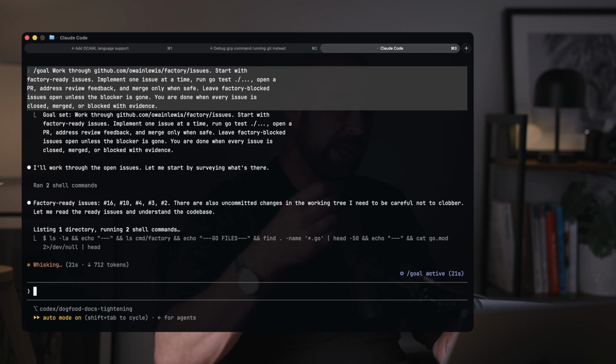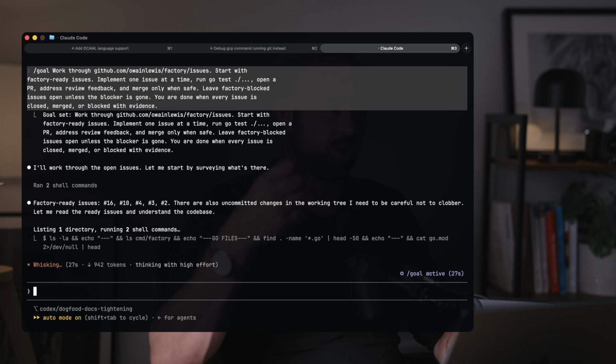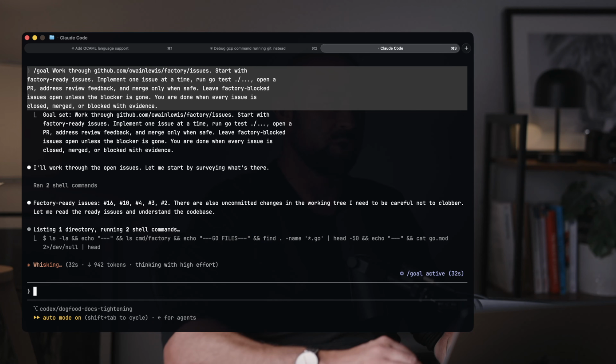So again, we're just allowing the agent to run through all of these different tickets. This would take me a very long time. If I was manually prompting the agent to work on one ticket at a time, it would take me a long time. So I'm just using a goal here. I'm just going to let Claude Code run through all of those tickets.